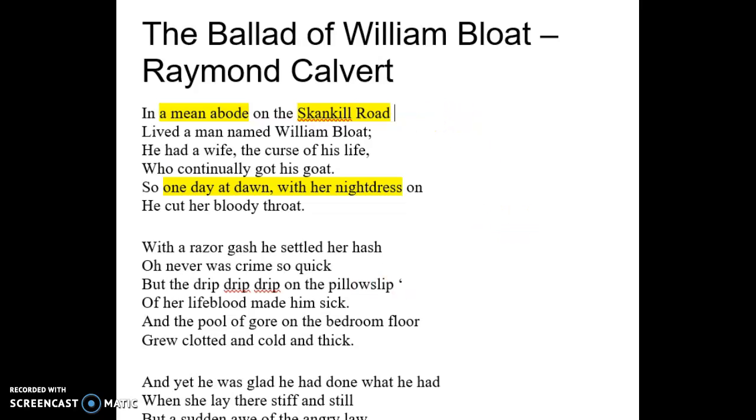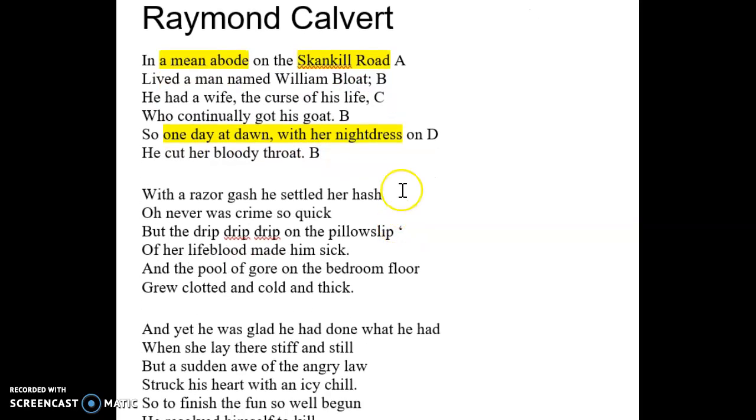Then we have the rhyme of the poem. So road, we would label A. And then bloat would be B. Life would be C because it's new. And then we have goat. So there we would go back to B. On, D. And then throat rhymes with goat and bloat. So we go back to B. And this goes throughout the poem.